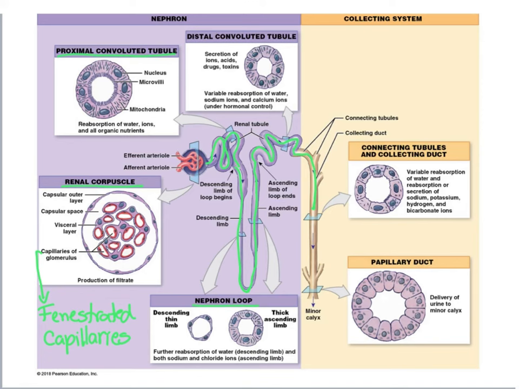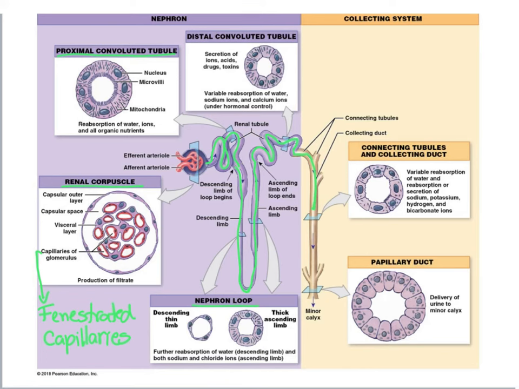Now, secretion is the opposite of reabsorption. So tubular secretion takes substances from our bloodstream and interstitial fluid and then puts them into the nephron. And what do you think our body would want to secrete into the nephron? And the answer is toxins. Toxins that are not small enough to leak out of the glomerular capillaries. Then our body spends energy to pump them into the nephron. And that way it leaves our body as fast as it can because our body treats them as toxins.